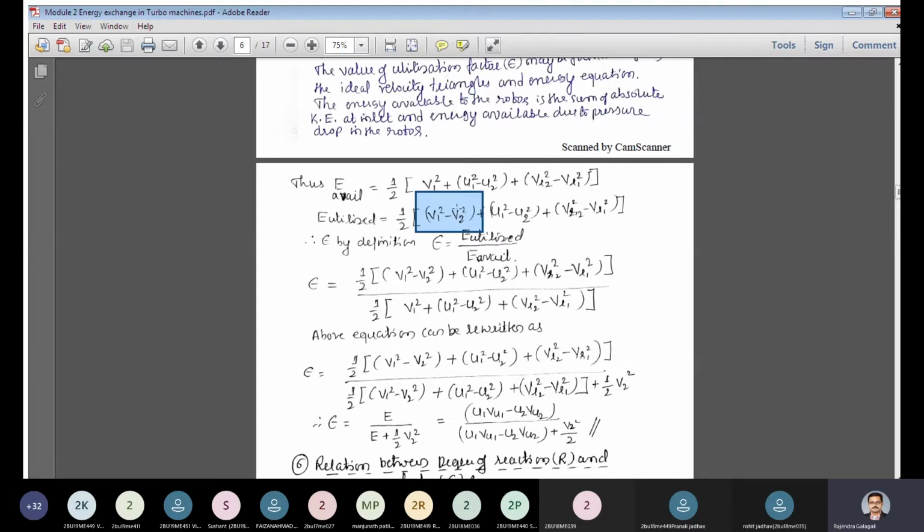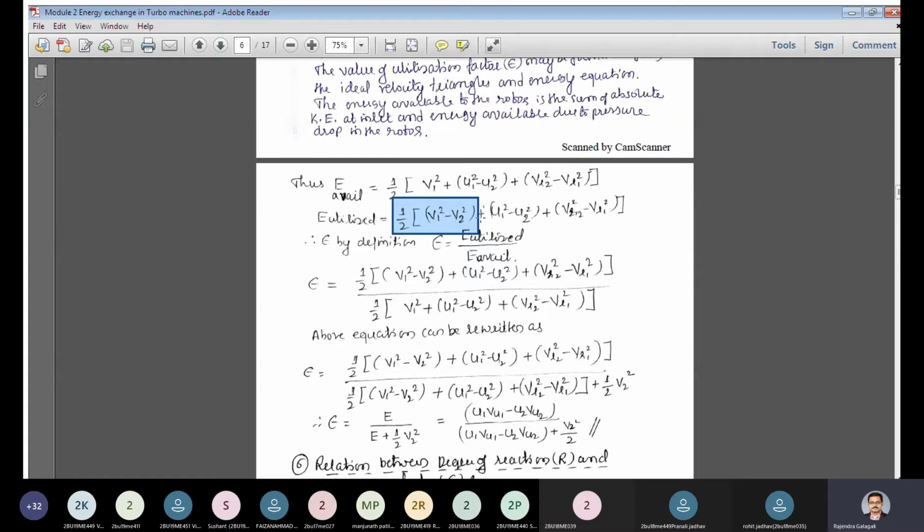If this exit velocity is 0, then this entire energy is the available energy. Because there is an exit velocity, the energy that is utilized is only V1 square minus V2 square. Otherwise it is this complete velocity. This is the energy that is utilized.